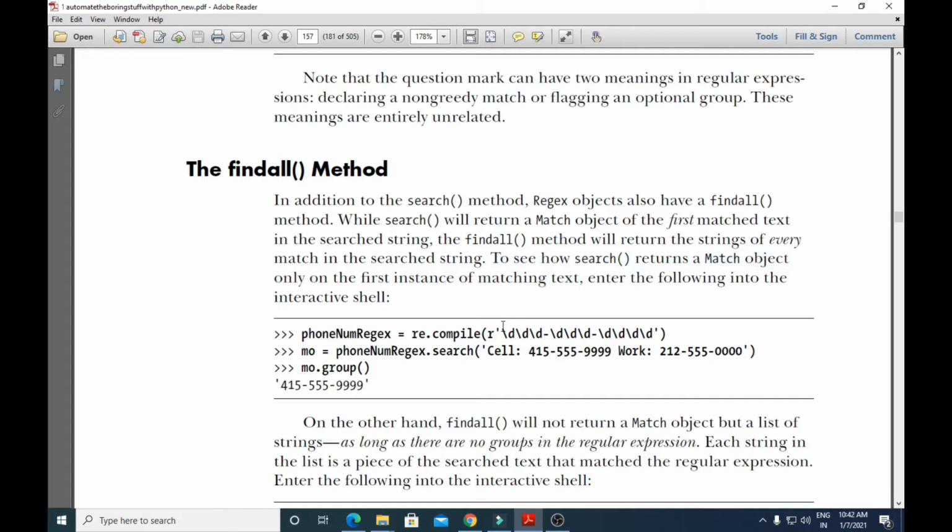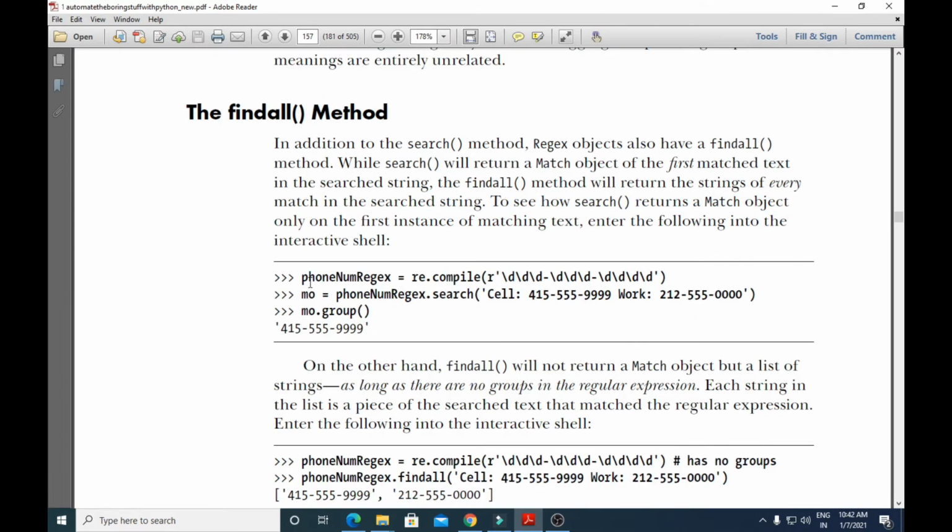Okay, so here we have the same example. We have a variable here, phoneNumRegex. We have a method here, re.compile, and this is the pattern given. That is the pattern of the phone number: 3 digits, hyphen, 3 digits, hyphen, 4 digits. So what will this compile method do? The compile method will create a regular expression object of this particular pattern, and that is assigned to the variable phoneNumRegex.